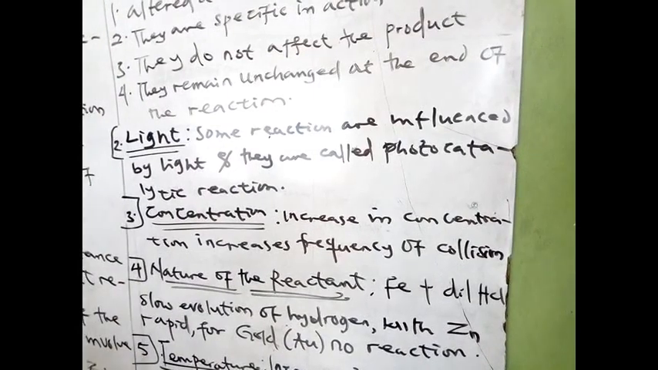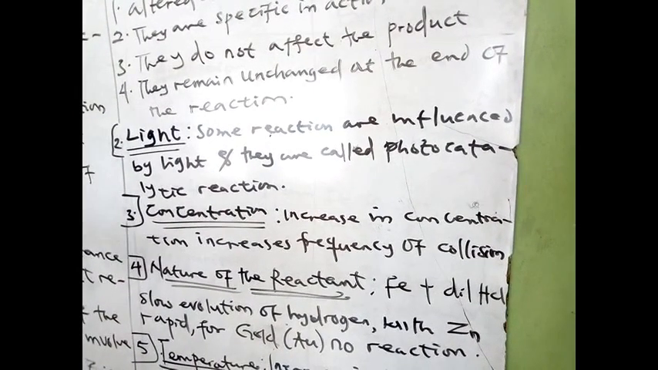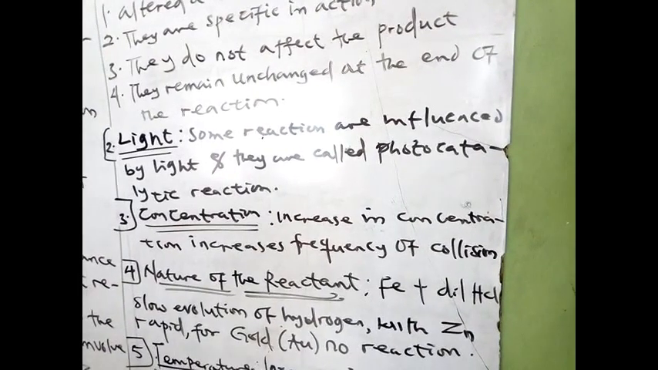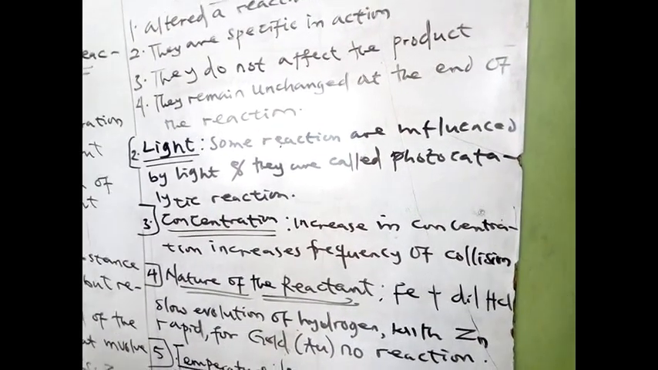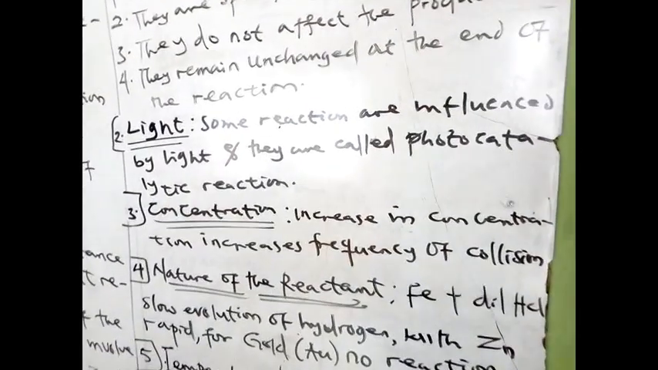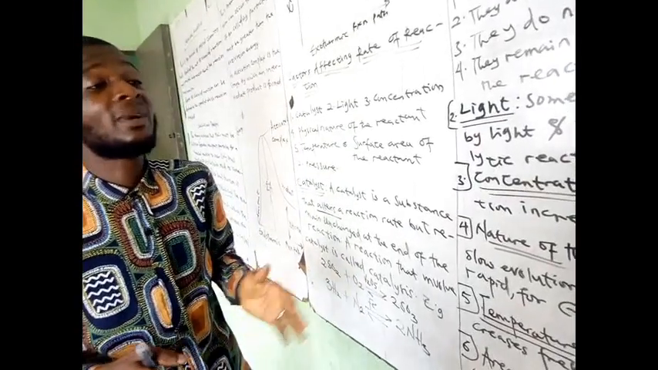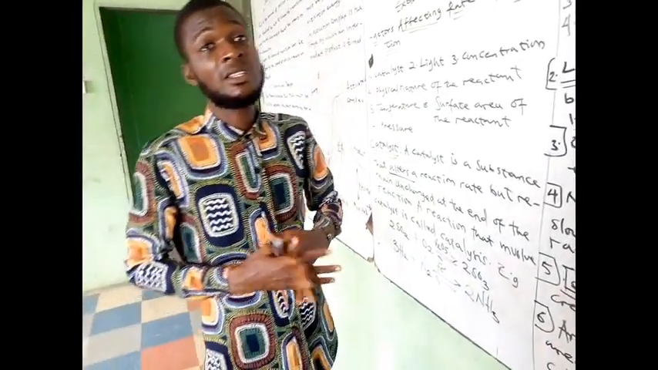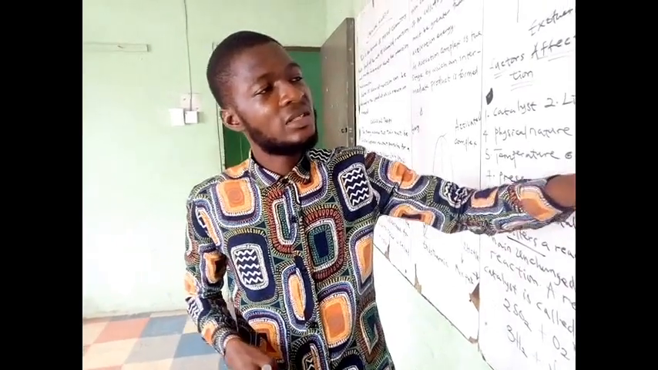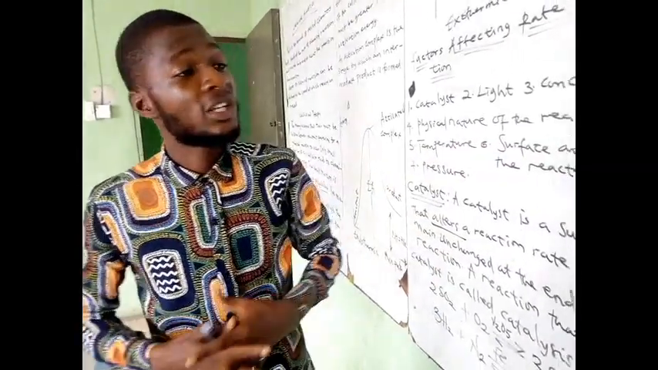The second factor that affects the rate of reaction is light. Some reactions are influenced by light, and they are called photocatalytic reactions. Such a reaction that is influenced by light, an example is photosynthesis. Without light, photosynthesis cannot occur. So photosynthesis uses light for the process of the reaction.